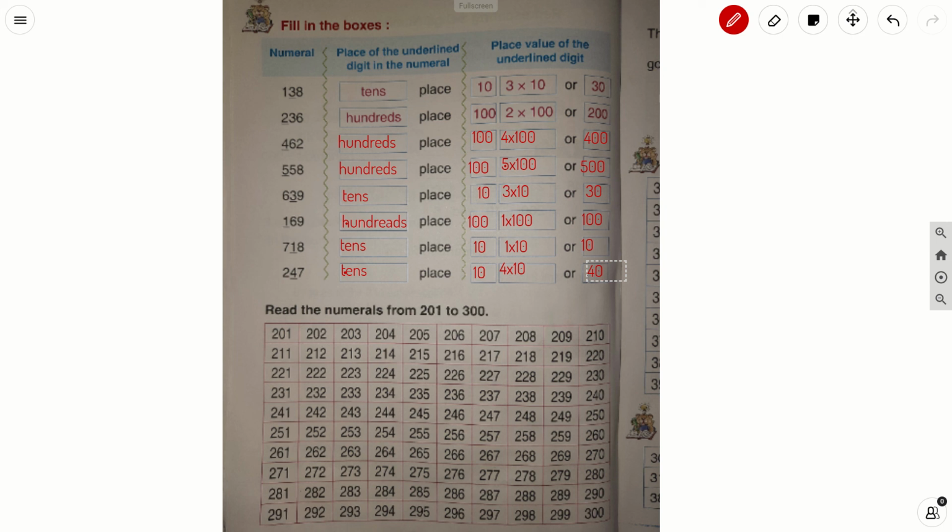Okay, understood children? How to write the place of the underlined digit and the place value of that particular digit. Okay, and read the numbers from 201 to 300 and practice well in the rough notebook, children. 201, 202, 203, 204, 205, like that you have to recite and then write.